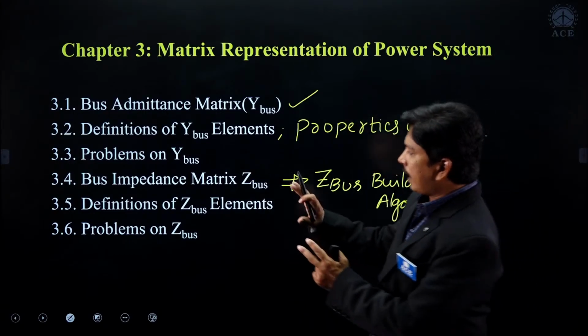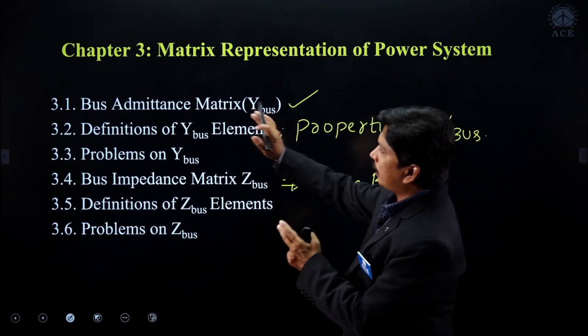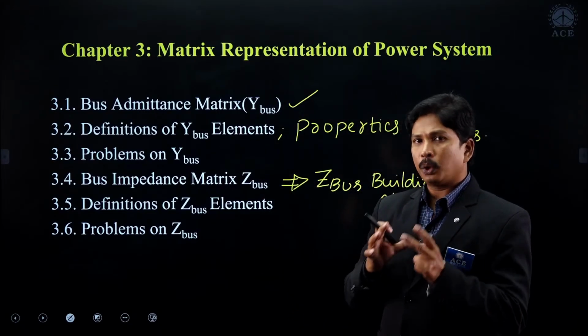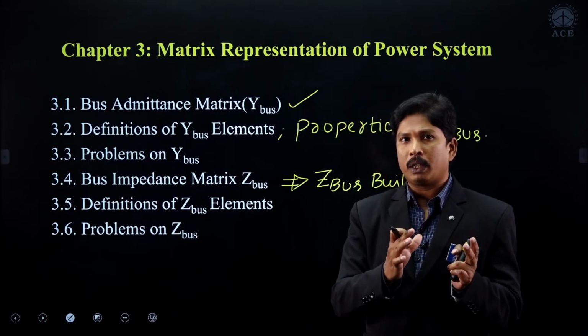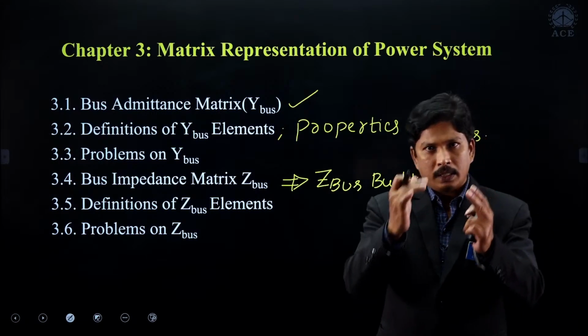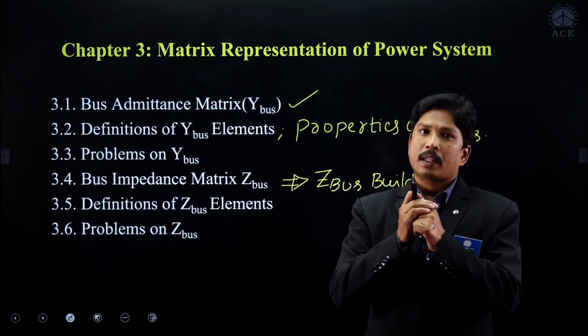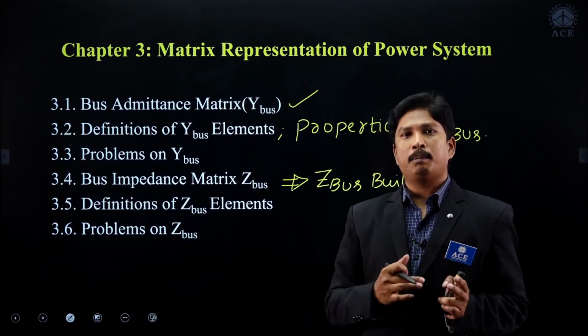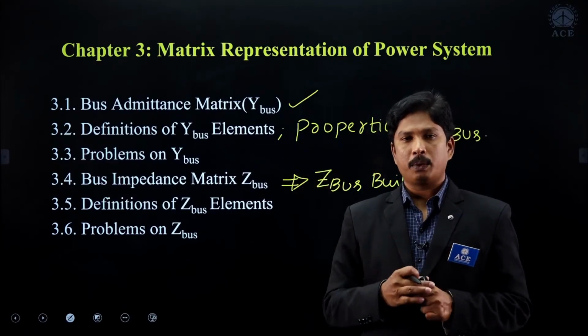These are called open circuit parameters and those are called short circuit parameters. Clear? Those are the definitions of what is Y11, what is Z11. Like that we have to see the definitions of all the Y bus as well as Z bus elements, and different problems on Z bus as well as Y bus.